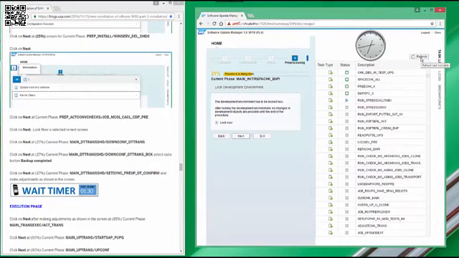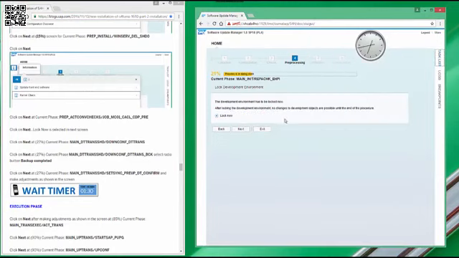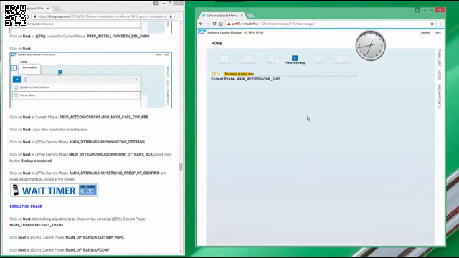Here you are prompted to lock development, which means from this point onwards, you cannot do any development in the system. Since it's a new system, it is not an issue. Click on next.